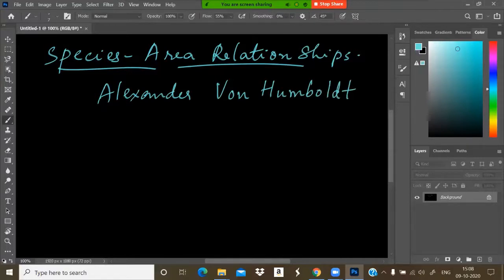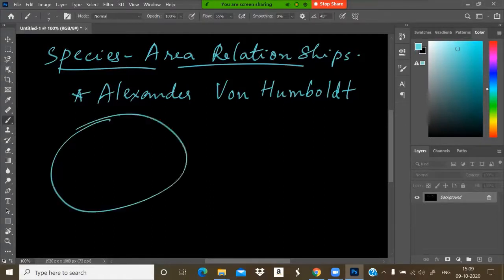Alexander von Humboldt was a German naturalist and an ecologist, and there is a scholarship also in his name. He observed that within a region,